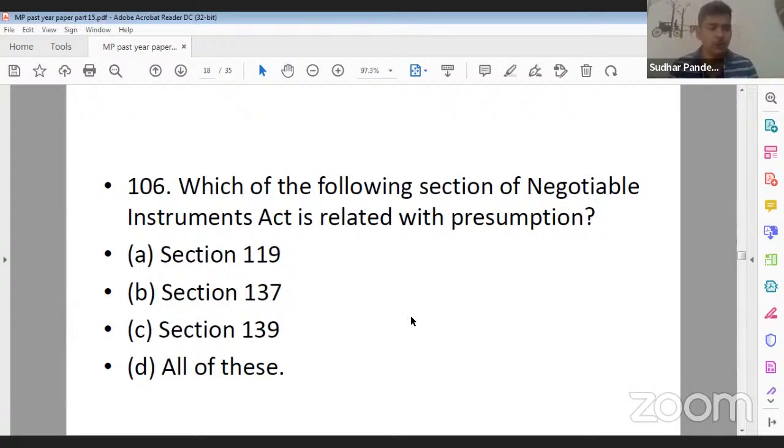So what should be the correct answer? Which of the following sections deals with the term presumption? Section 119, 137, 139 and all of these. Question number 106. Yes, just let me know what should be the correct answer. Its correct answer will be D for Delhi, that is all of these.